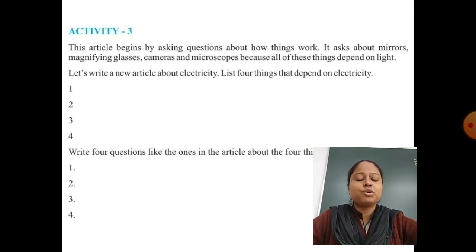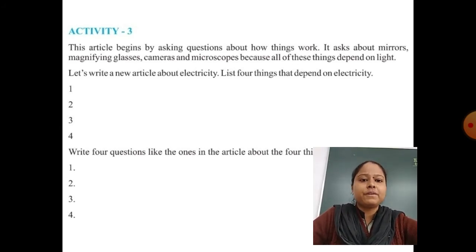Here we have to write a new article about electricity, and we have to list 4 things that depend on electricity. Here you can see that the numbers 1, 2, 3, 4 are given. There we have to write the different gadgets which depend on electricity to work, which work on electricity only. Those names we have to write here.